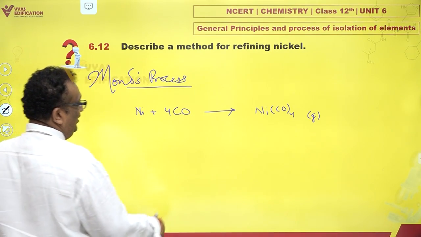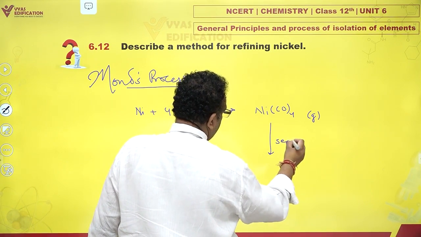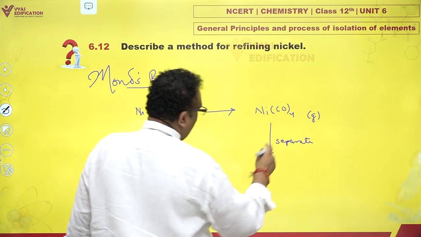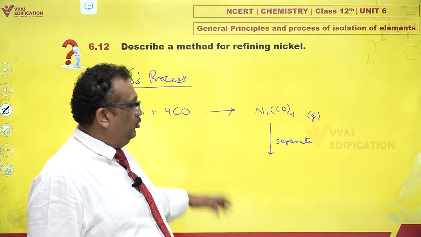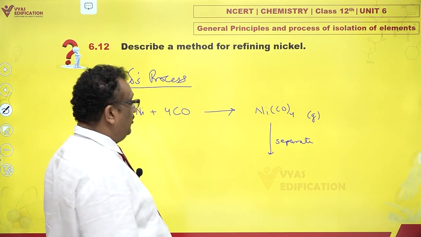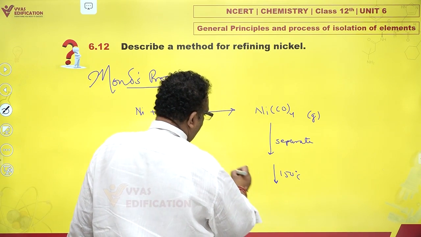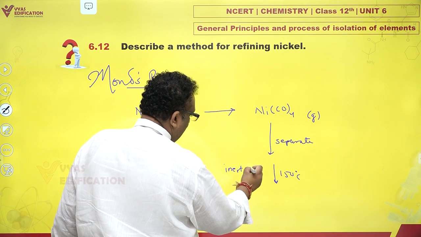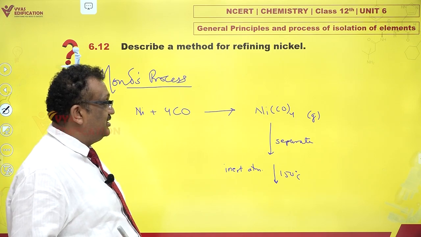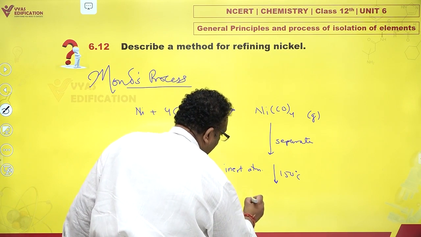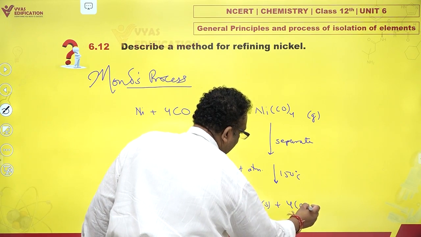And the even better part of this is you separate it. And how do you separate it? Once it becomes gas, it is automatically separated from solids. You take it to a different chamber. And if you heat it to 150 degrees Celsius in inert atmosphere, if you have oxygen, it will start burning. That would be a problem. You have to have 150 degrees Celsius inert atmosphere. You find it separates out as nickel and as carbon monoxide.